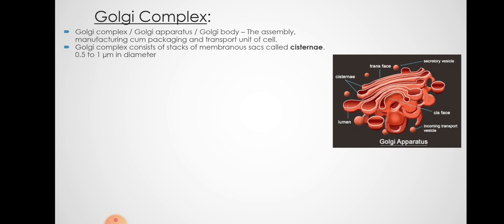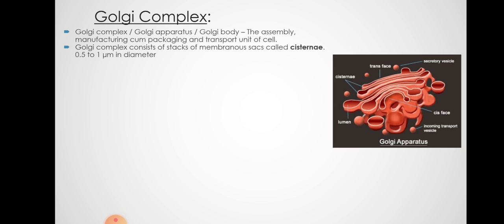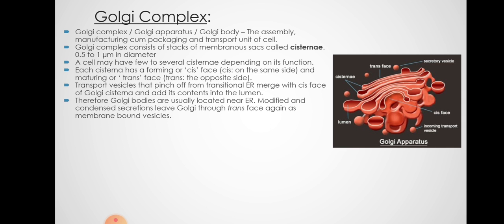Then the next organelle is GC. GC is present close to ER, and it has various faces, like see here there are trans and cis phase. Cis means on the same side, and trans is the maturing or opposite phase. Now the vesicles which are pinching from the ER are coming towards GC. They are getting modified, and again from the trans phase the secretory proteins are pinched off in the form of vesicles and transported to the new plasma membrane.